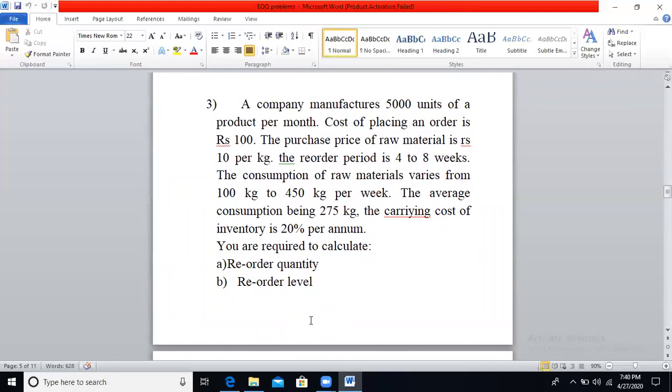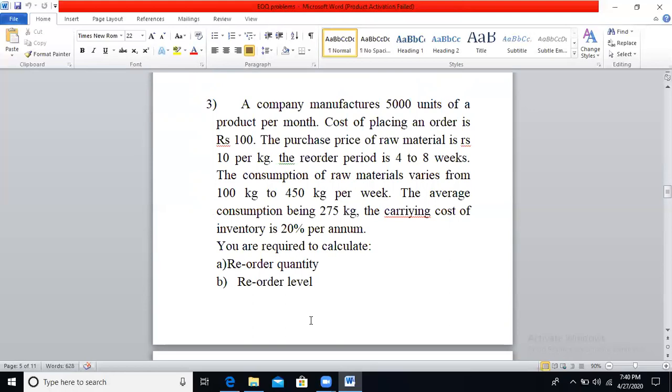A company manufactures 5000 units of a product per month. Cost of placing an order is 100 rupees. The purchase price of raw material is rupees 10 per kg. It means cost per unit of material. The reorder period will be 4 to 8 weeks. So 4 will be the minimum reorder period, 8 will be the maximum reorder period.